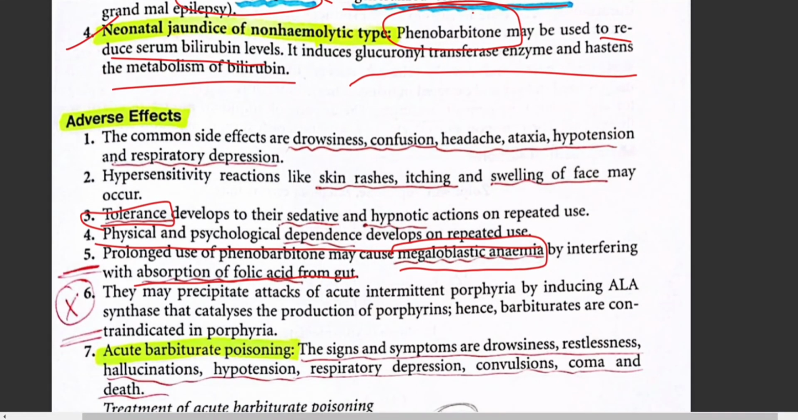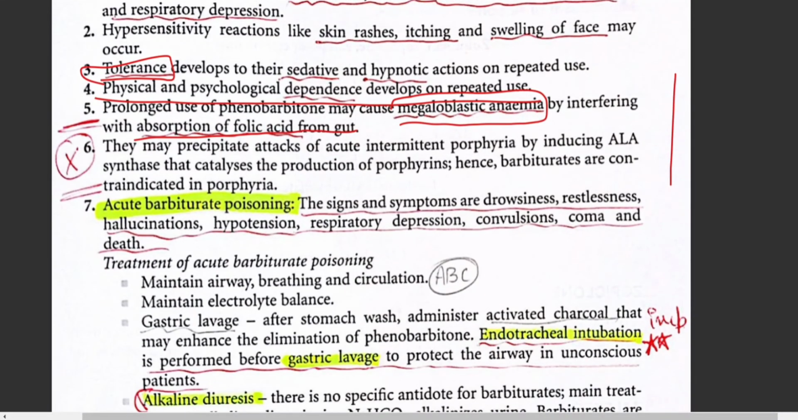So, acute barbiturate poisoning. What happens here? When you consume a lot of barbiturates, it causes poisoning inside your body. The symptoms are drowsiness, restlessness, hallucinations, hypotension, respiratory depression, and paralysis, convulsion, coma, and finally it might lead to death also in a severe condition.